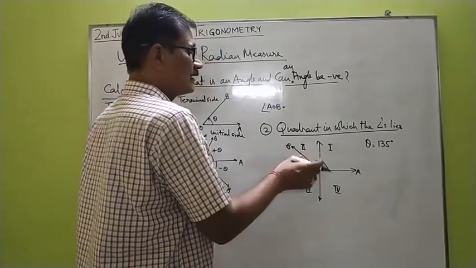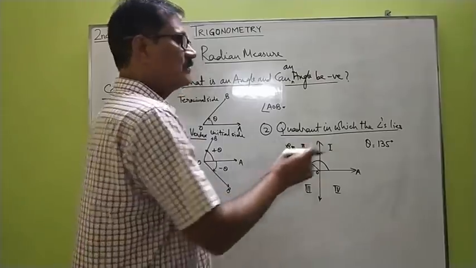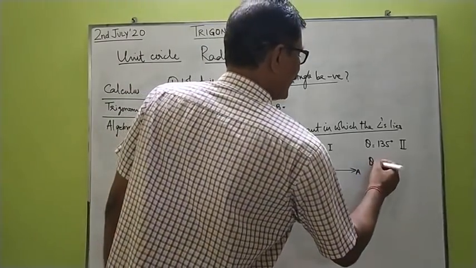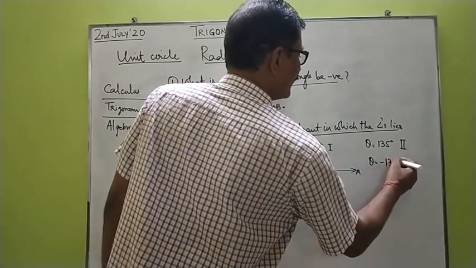Now you can see that the terminal side is lying in the second quadrant. So this angle lies in which quadrant? The second quadrant. However, if theta, the angle, is represented as minus 135 degree, is it going to lie